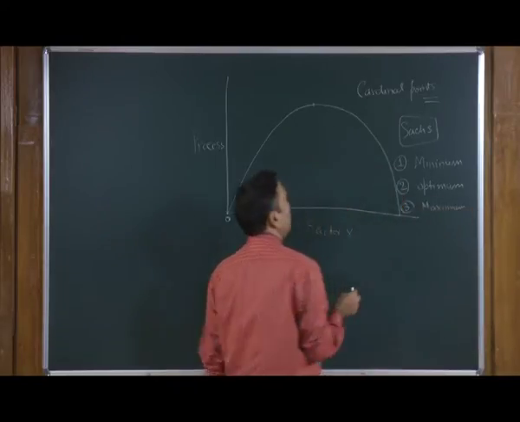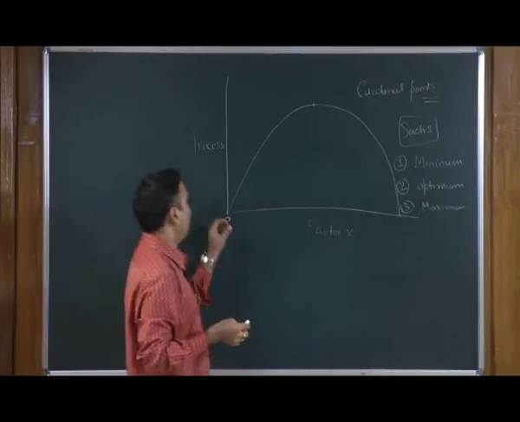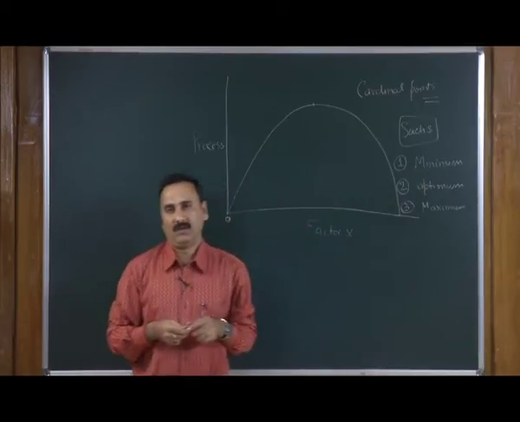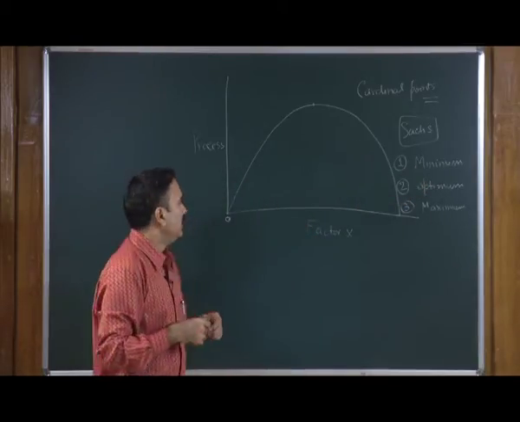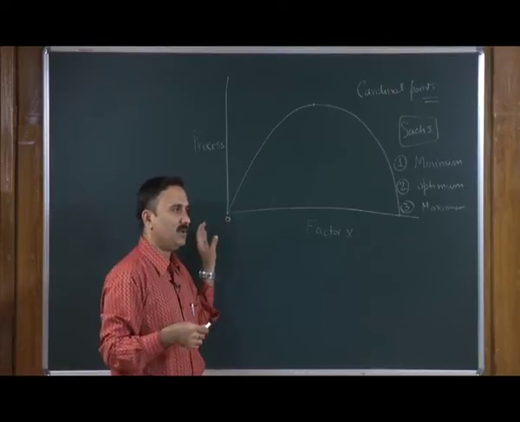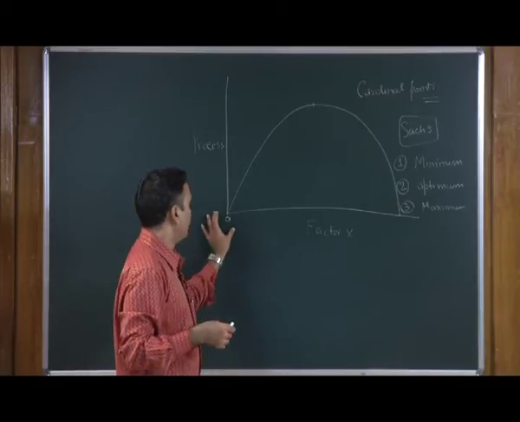What is meant by the minimum is that at this particular concentration of the factor, the biological process is not going to happen; it will not proceed.